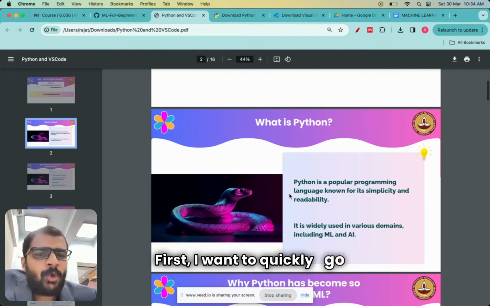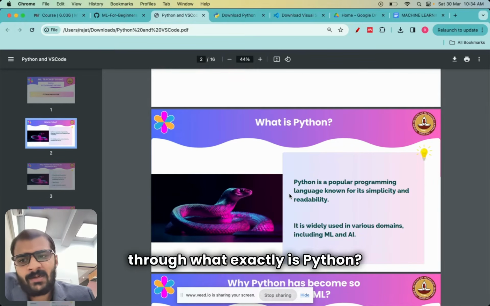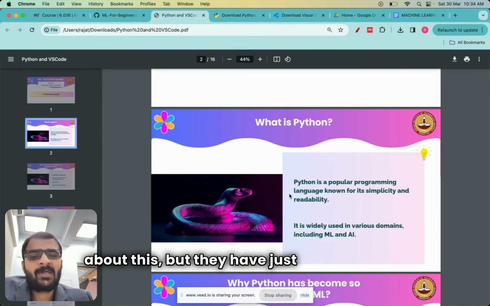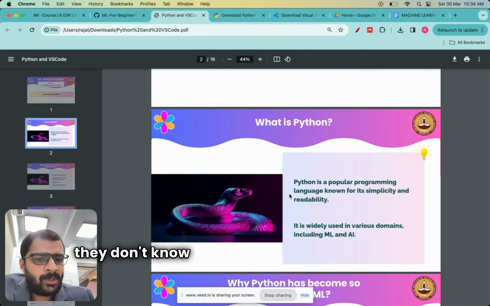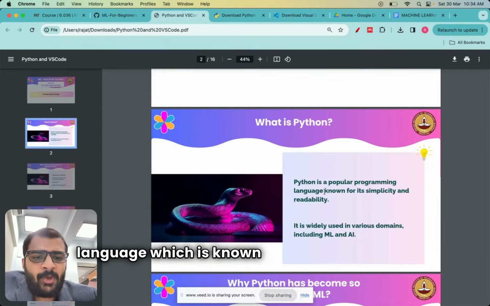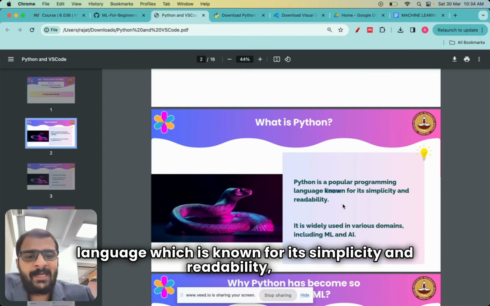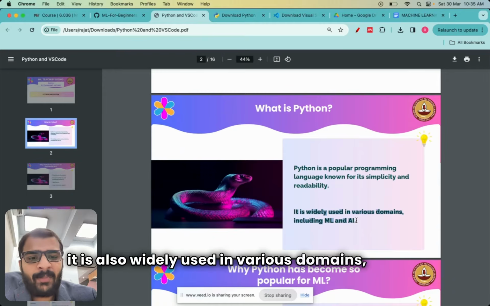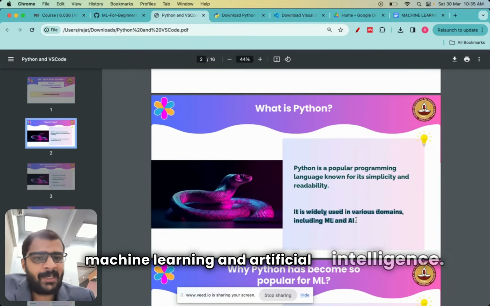First, I want to quickly go through what exactly is Python. So for viewers or for students who have no clue about this, but they have just heard of it and they don't know the basics: Python is a popular programming language which is known for its simplicity and readability. And it is also widely used in various domains such as machine learning and artificial intelligence.